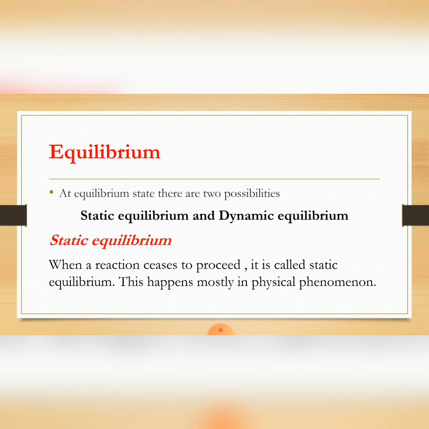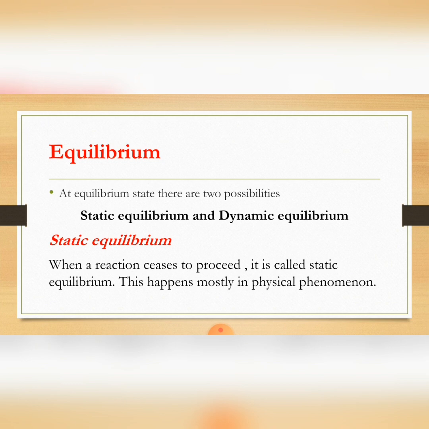Static equilibrium is a state when the system is stable and at rest. It occurs when all the particles in the reaction are at rest and there is no motion of particles between the reactants and products. It can be explained by giving the example of a building. The building is in the standing position because all the forces acting on the building are balanced, and the building is at rest and is stable.